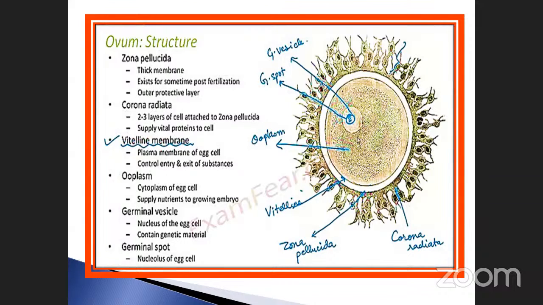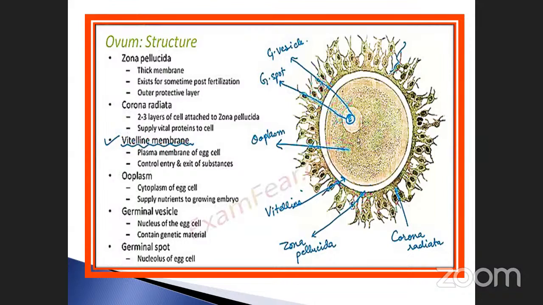DNA is present in both the male as well as the female DNA molecule inside, isn't it? Next one is the germinal spot, in the nucleus of the egg cell. At the center there is a germinal spot, which is considered the embryo developing portion.